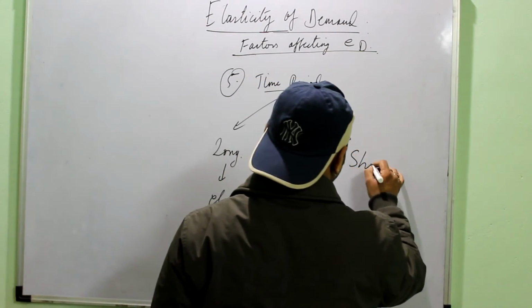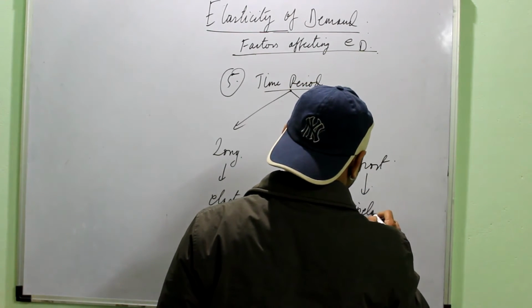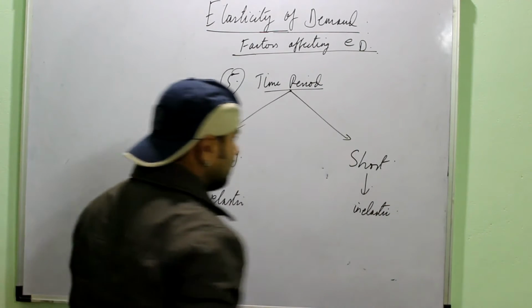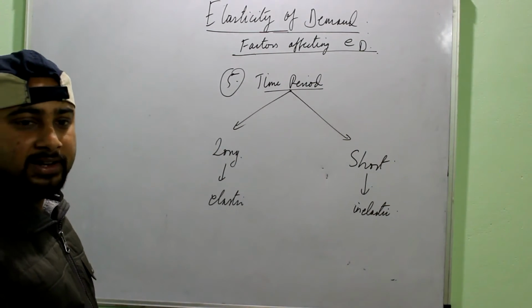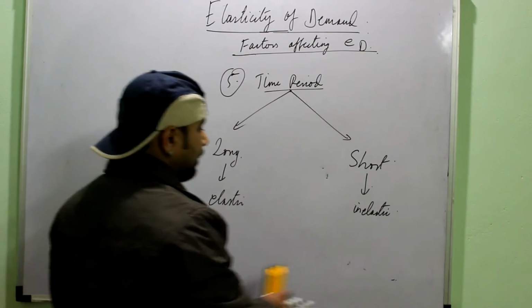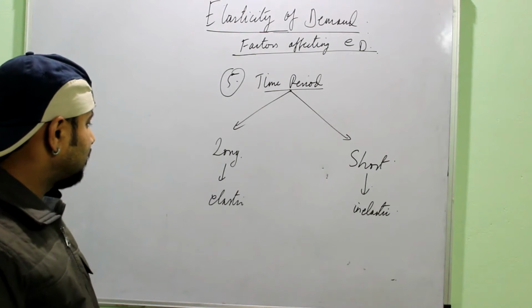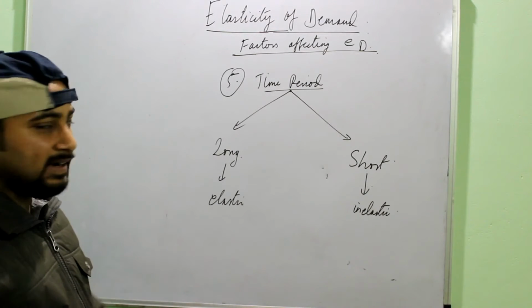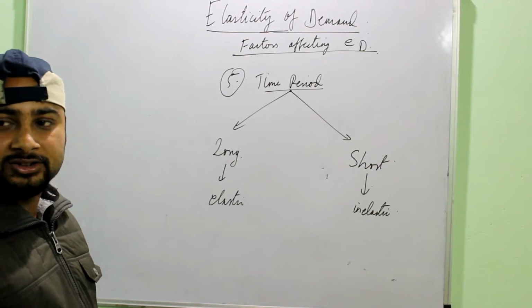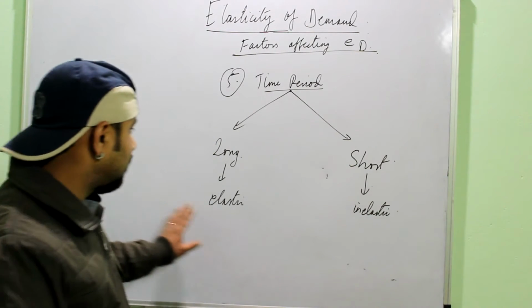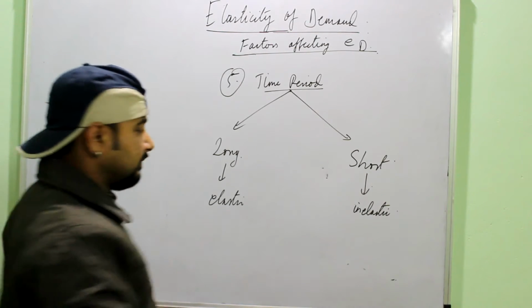While if it is a short period of time, then the demand is relatively inelastic, right? You have to buy the same commodity. Like for example, when you are going to give your board exam, suppose only 10 minutes are left and you do not find the pen which you want, so you may buy some other pen only, right? Short period of time. But if it is a long time, maybe the exam is tomorrow, so you can search for the commodity, right?